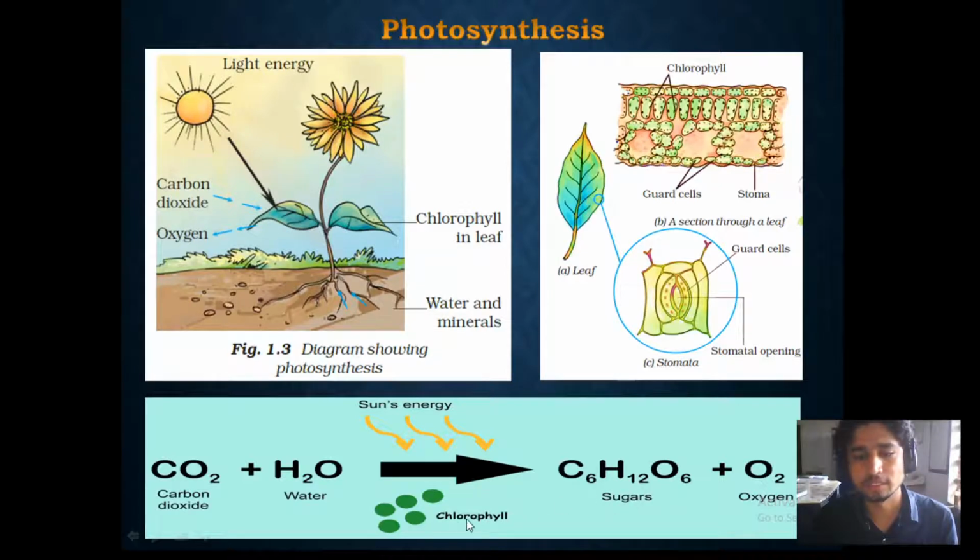Inside the chloroplast, this chlorophyll is present, and this chlorophyll is able to capture the sunlight. Therefore plants are able to produce the carbohydrates. Carbohydrates are nothing but CHO compounds. In simple way we can say this, and they are also producing the oxygen. Don't worry about this CHO and all these things. You can just remember they are producing the carbohydrates or sugars.